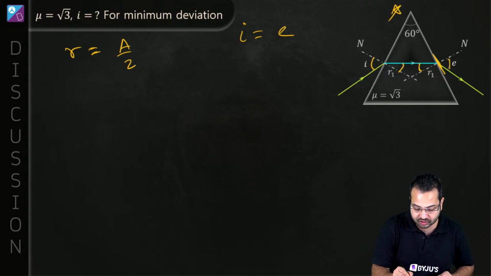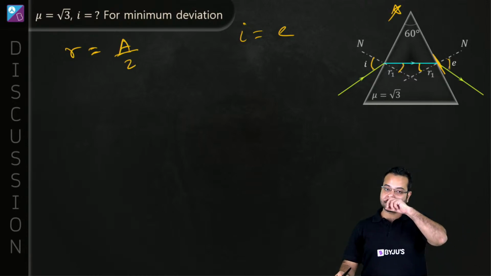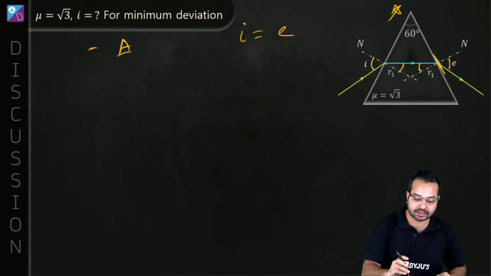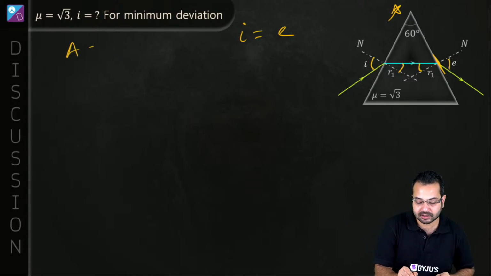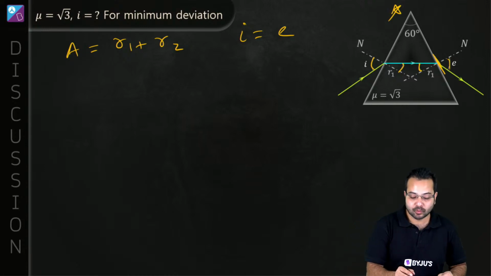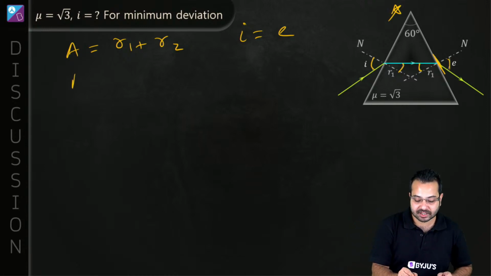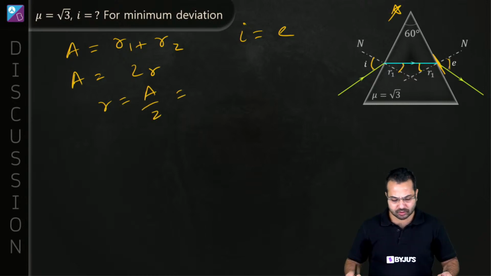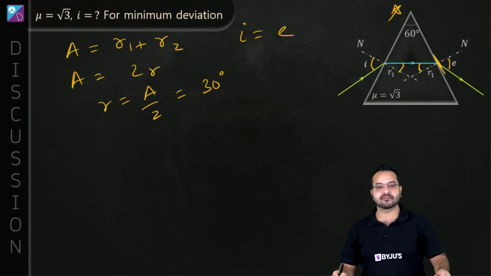Do we know this relationship? Okay, so generally what is A? A is R1 plus R2. True? A is R1 plus R2, which means if R1 and R2 are the same, then A is equal to 2r, r is equal to A by 2. A is given to me as 60 degree, so r will become 30 degree, correct?